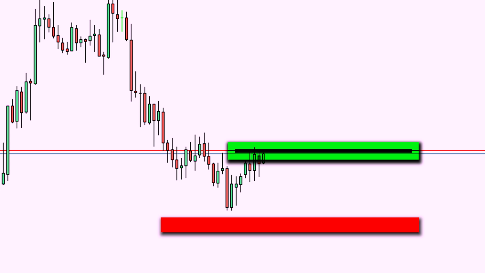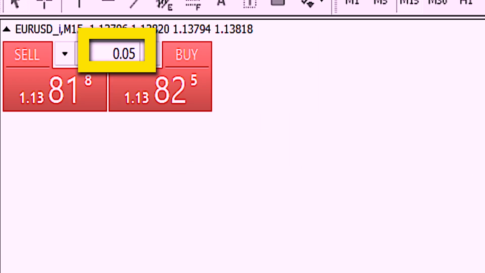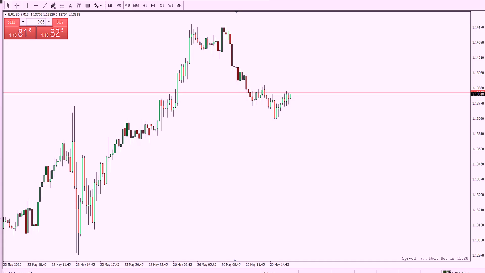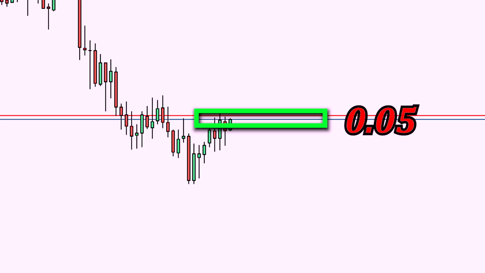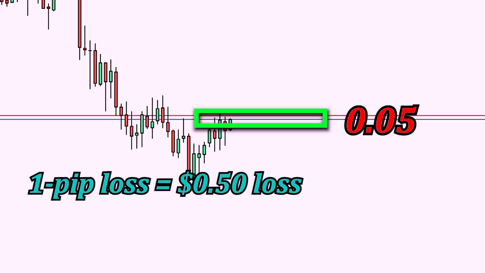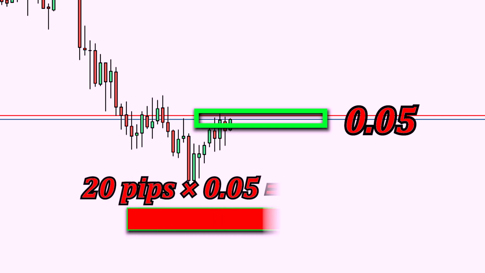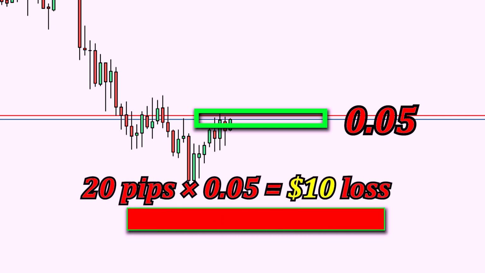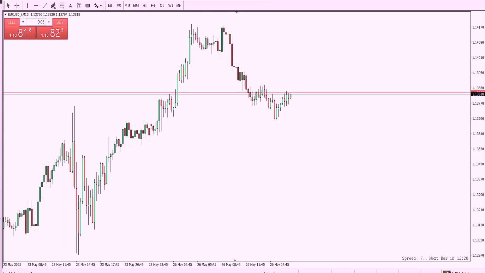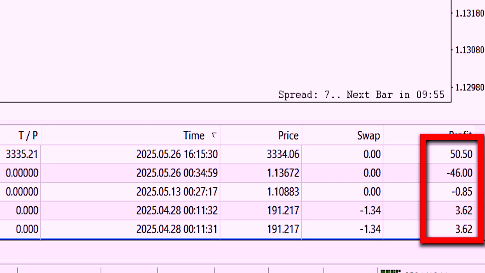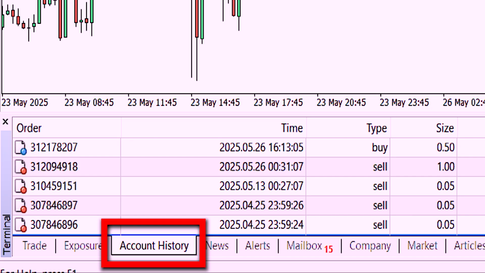For example, if this distance is 20 pips and you're trading the euro to US dollar pair, your lot size should be 0.05 lots. Do you know why? Because if you trade with 0.05 lots, a 1 pip loss equals a 50 cents loss. So, 20 pips times 0.50 equals $10 loss. You'll learn this by practicing on a demo account. The profit and loss details are also displayed in your account's history.